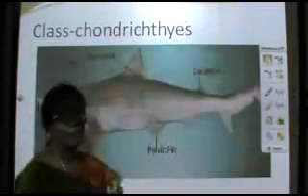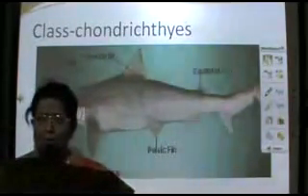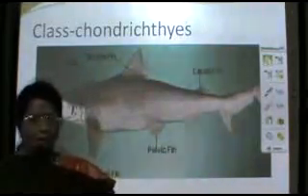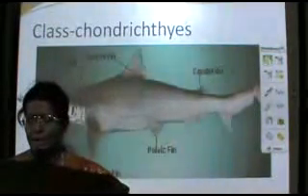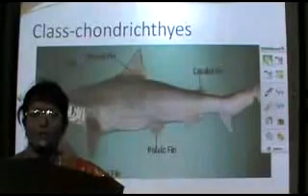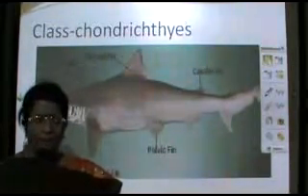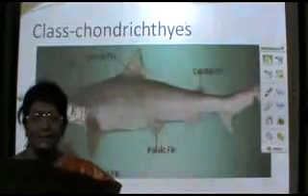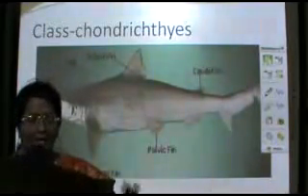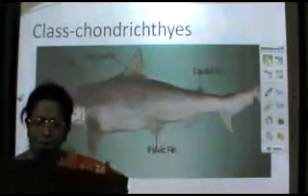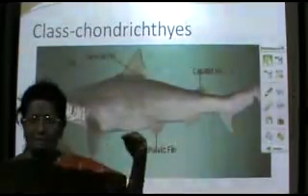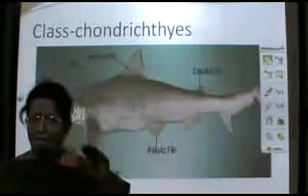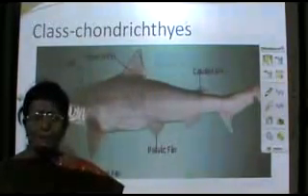Now we go on to the next important character of the fishes, that is the exoskeleton. The outer protective covering of the body is in the form of scales which are mesodermal in origin. Now these scales are of different types. In cartilaginous fishes, they are called placoid scales, and in bony fishes they are of different types depending upon the superficial layer of substance by which it is formed.